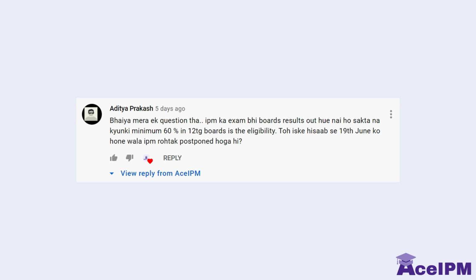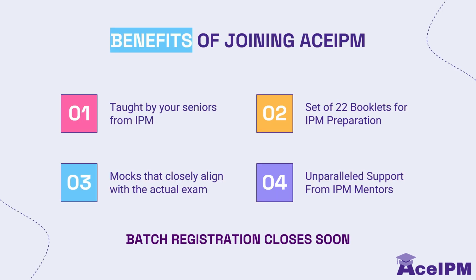In the case of the minimum eligibility criteria, you will give the entrance before your boards or after your boards and before the result is announced. Once the result is announced, most likely before your interview process, they'll ask you for your percentage. If you fail to meet the minimum eligibility criteria, you are then kicked out of the process at that moment rather than starting the process after the result has come out. So that's how it works.